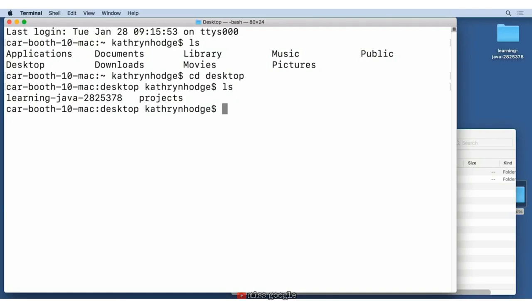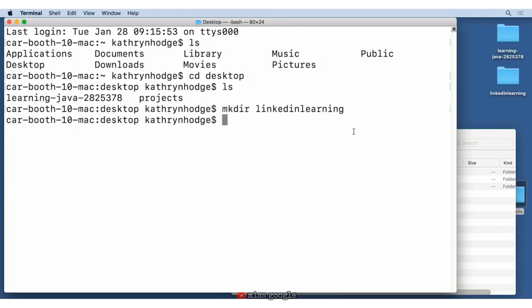We can make a new folder on our desktop called LinkedIn Learning with the command make directory, or mkdir, and then the folder name that we want to use for our new directory, in this case, LinkedIn Learning. We'll hit enter and we see a new folder on our desktop. This command works with both Windows and Mac.